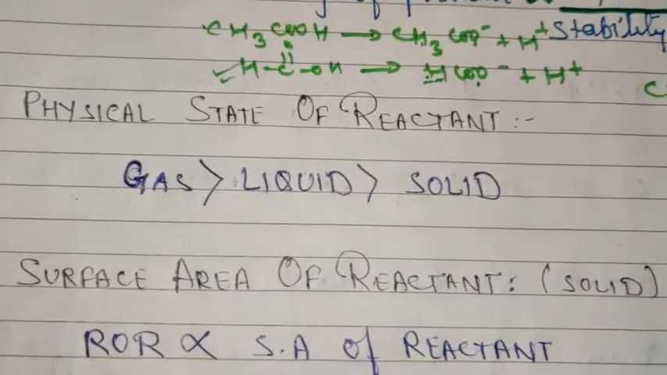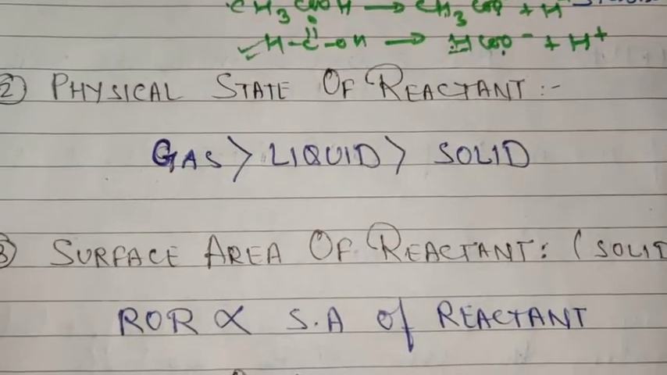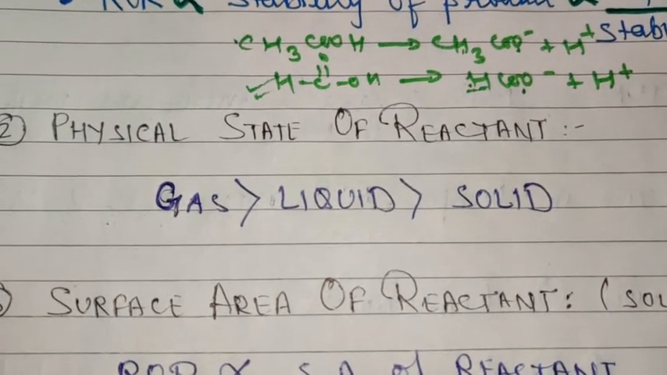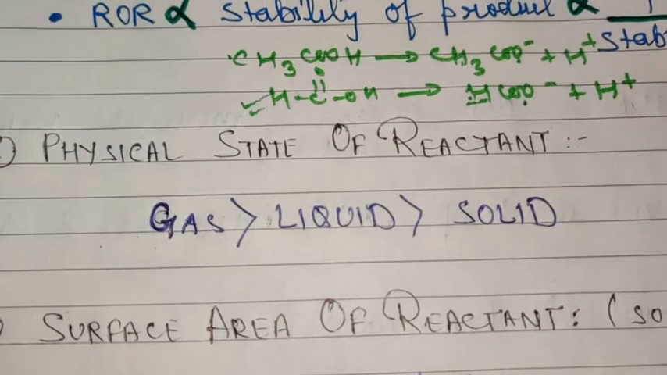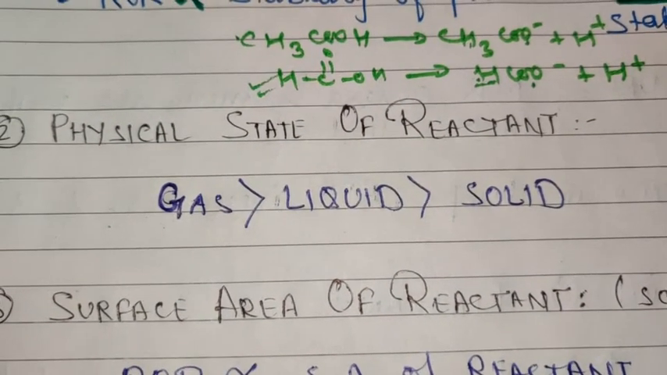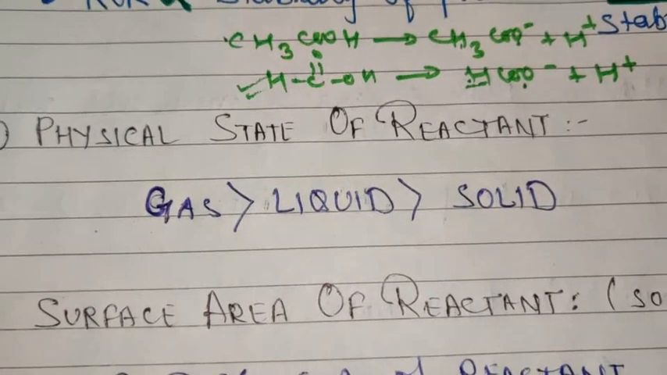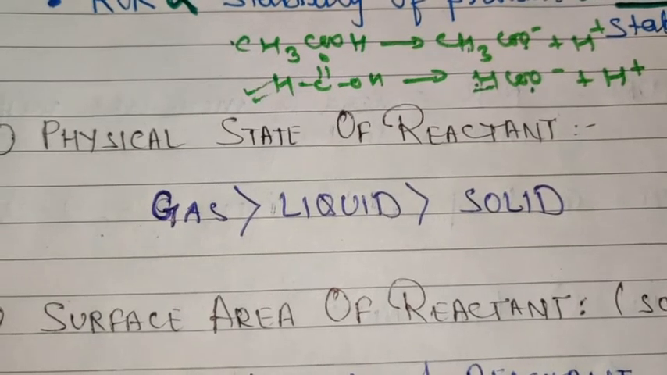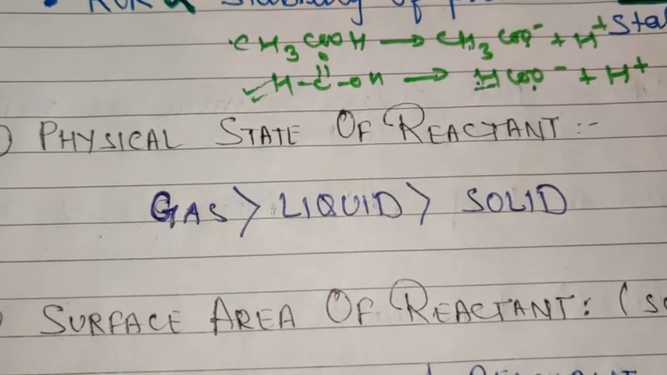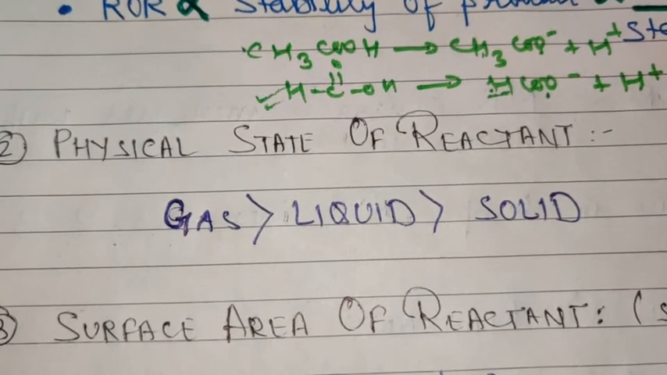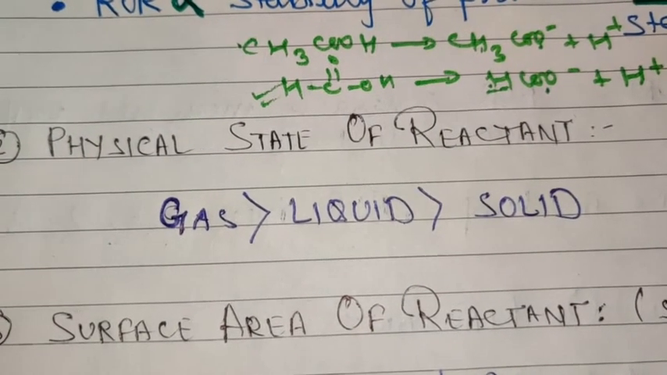Obviously the gases will react at a faster rate than the liquid and the solid, because the rate of interaction in gases is much more. The more is the interaction between the reactants, the more will be the rate of reaction, because rate of reaction depends upon collision. It is directly proportional to the frequency of collision of the reactant. Please remember this.